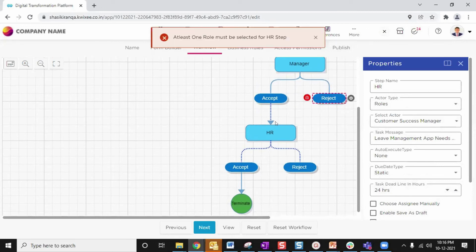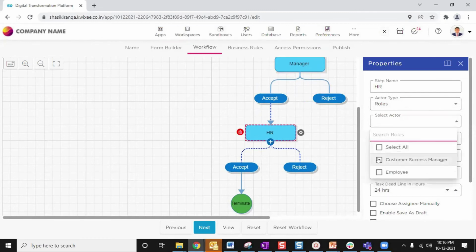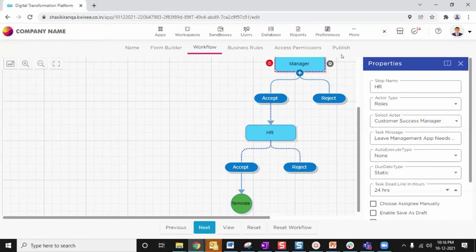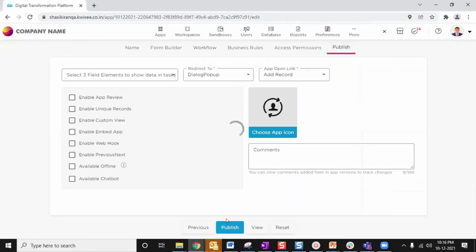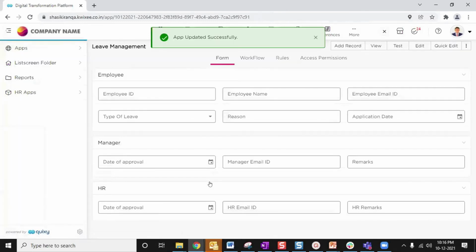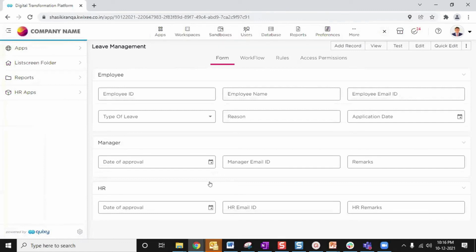HR step, yes, we did not do this. Okay, we have selected a role for HR also. So I will publish this application here. Please remember that whenever you do some editing, the platform will not save the editing automatically. You need to publish the application every time you edit.